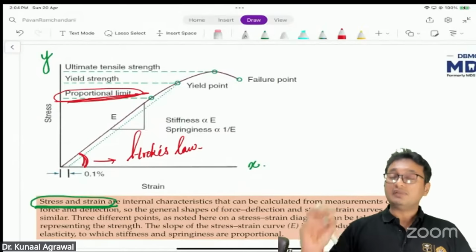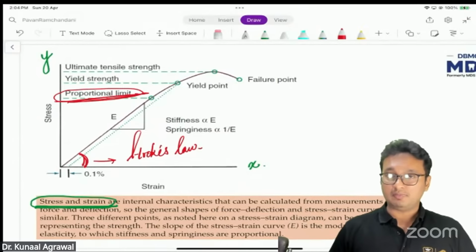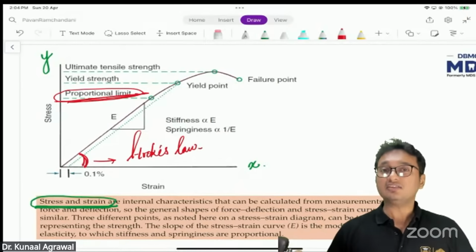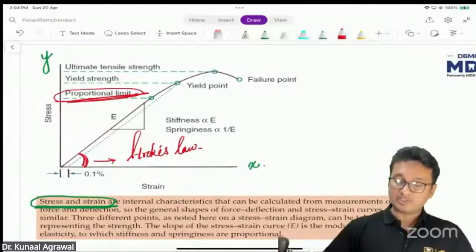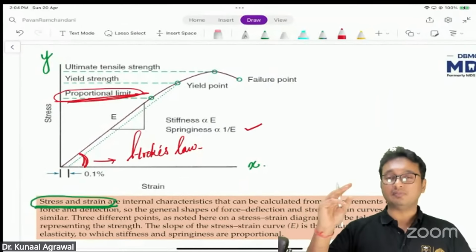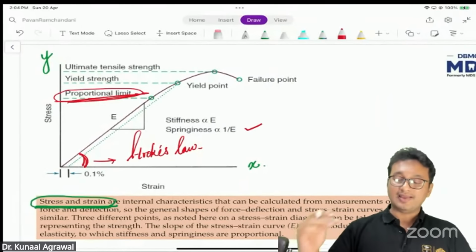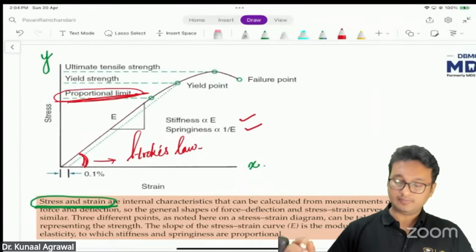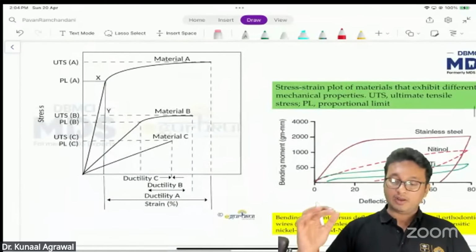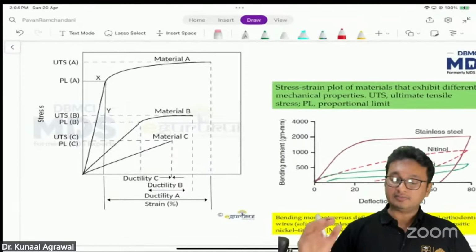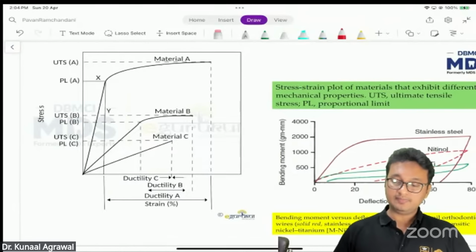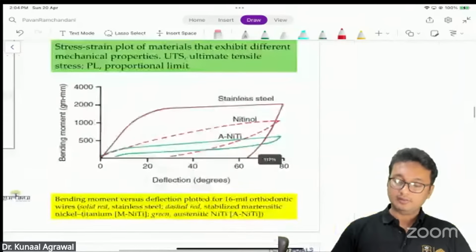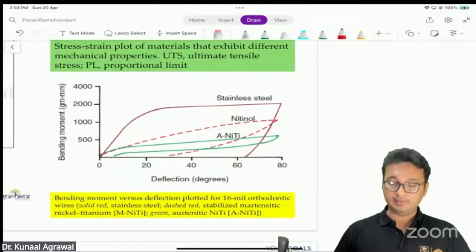So it also depends upon the internal characteristic of a material, that is the Young's modulus of elasticity. And springiness is inversely proportional to the modulus of elasticity, and stiffness is directly proportional to it, right? Now, if we compare the three types of materials, material C, material B, and material A, what do you think has the most modulus of elasticity? And also, we can see it here as well.